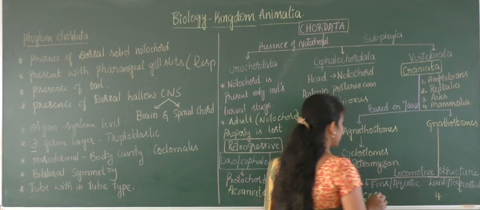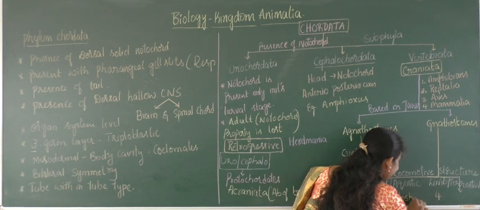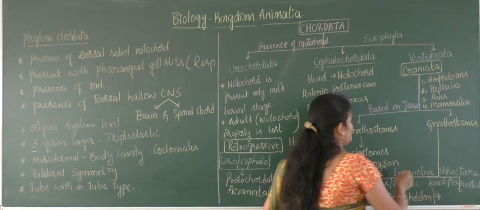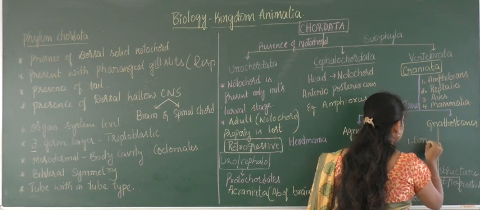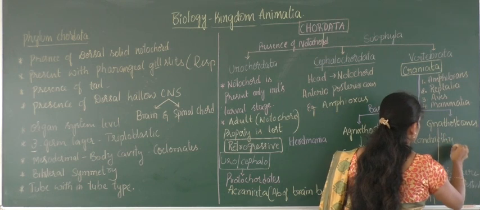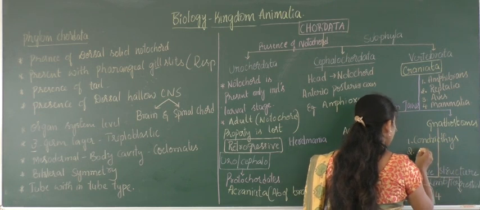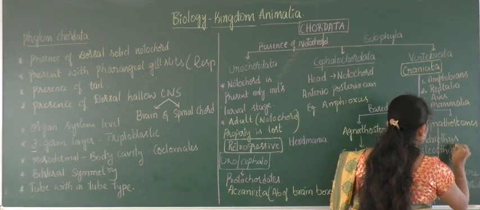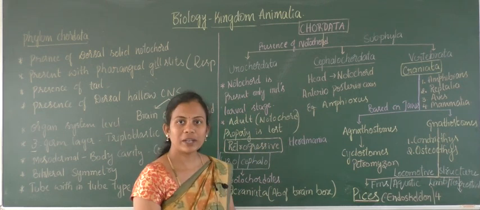Those are based on the endoskeleton, which will be forming one, the cartilage made chondrichthyes, and second one, bony made osteichthyes. Chondrichthyes and osteichthyes. See, we completed the classification.